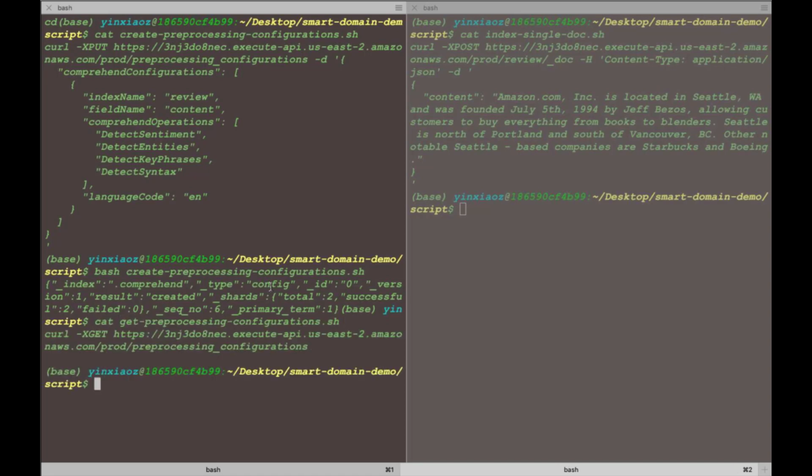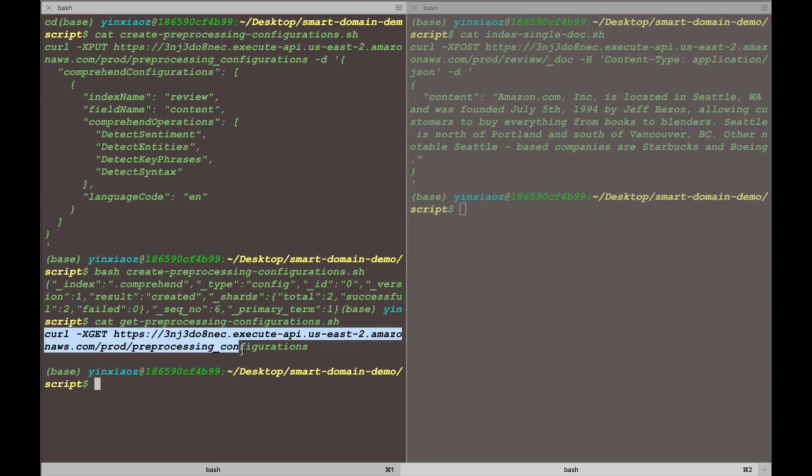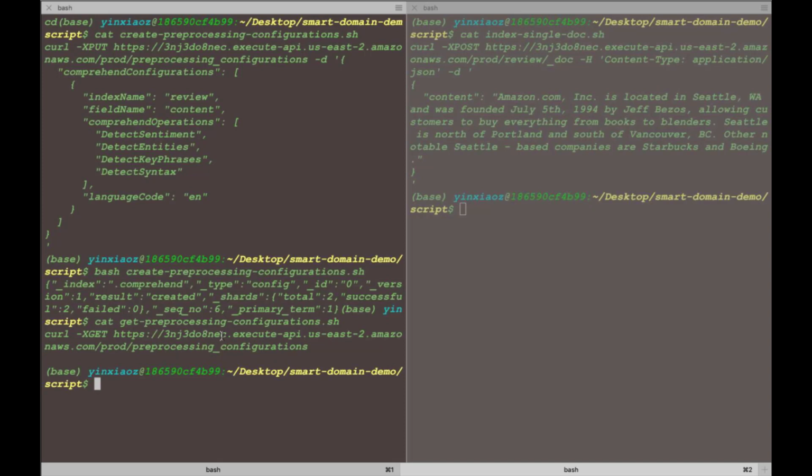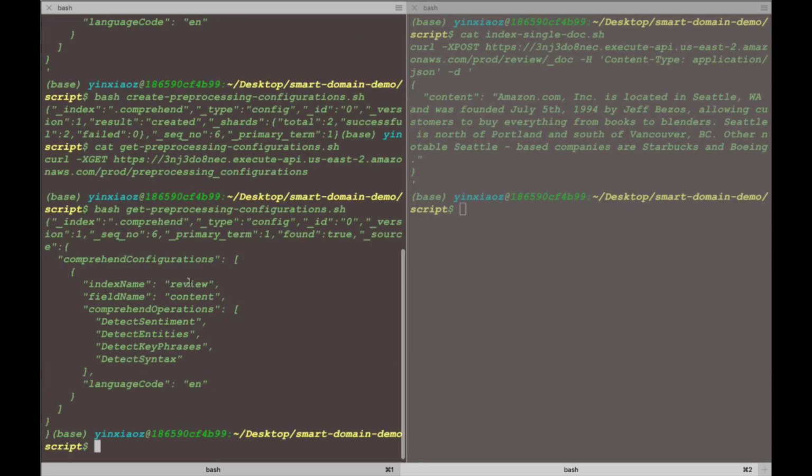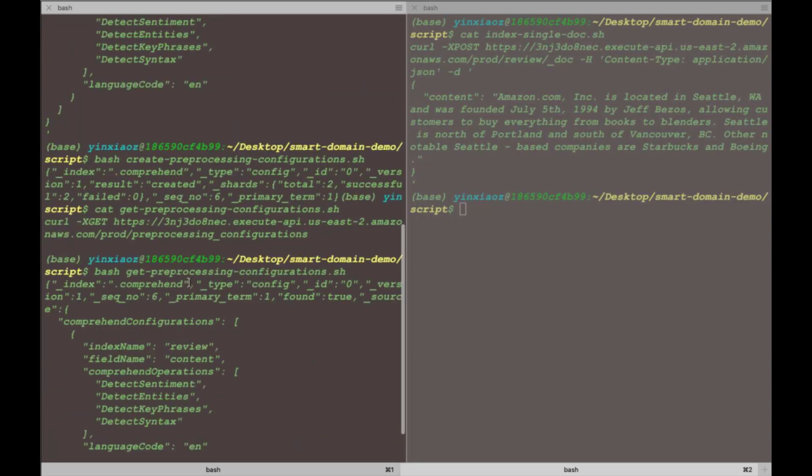So here is another command to get the preprocessing configuration, and the syntax is very straightforward. You can see this is still the endpoint, and here's the path of the API, and you just need to change the verb of this request to GET, and then you will get this preprocessing configuration back. So let's run this. So this is the same configuration that we just put before.